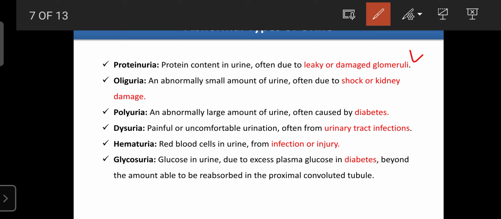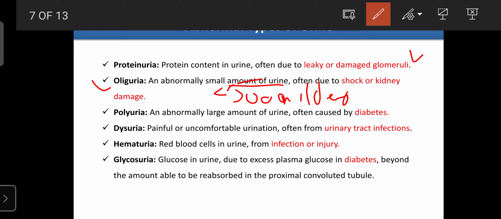Then oliguria: an abnormally small amount of urine, less than 500 ml of urine excreted per day. That condition is known as oliguria. It occurs due to shock or kidney damage, where the urine output is low.